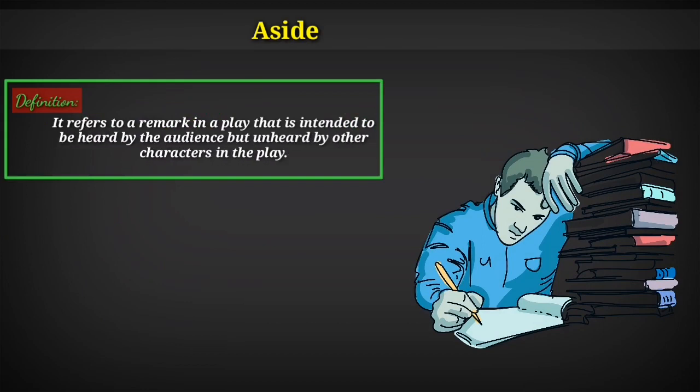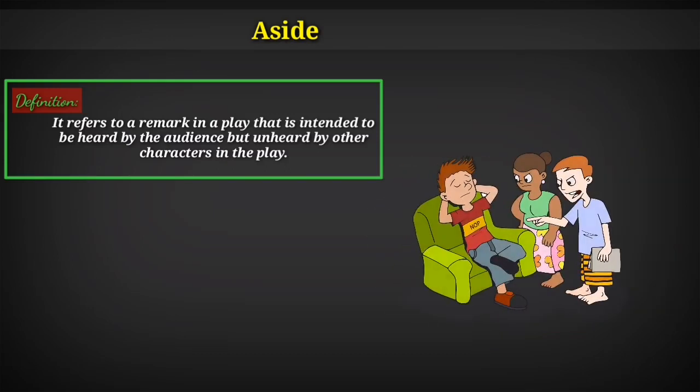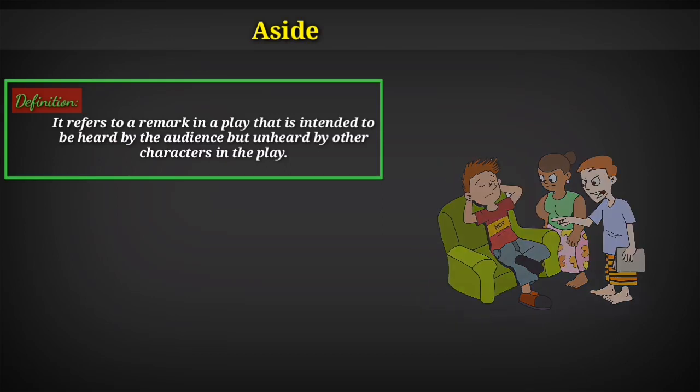be heard by the audience but unheard by the other characters in the play. What does this definition mean? Simply, it is a technique used in drama when there are characters on the stage, and one of the characters says something, but his speech is not supposed to be heard by the characters on the stage, but is intended to be heard by the audience.